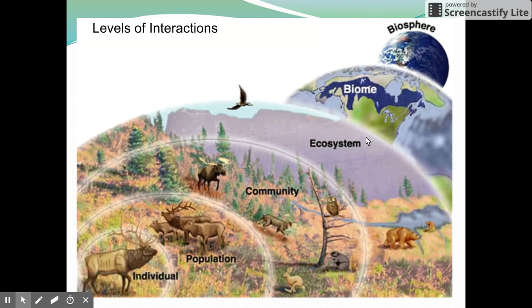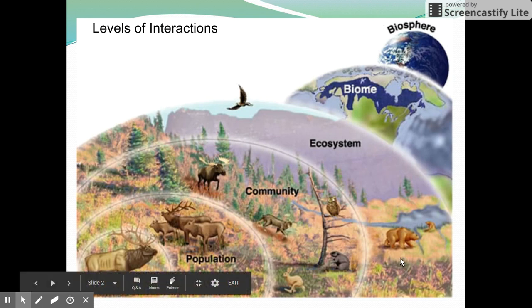The ecosystem is a little bit broader. The ecosystem also includes all the abiotic factors, all the non-living things in an area. So that would be the water availability, the terrain, the weather, all those abiotic factors. Another thing to consider with abiotic factors would be something like the soil content of that area.